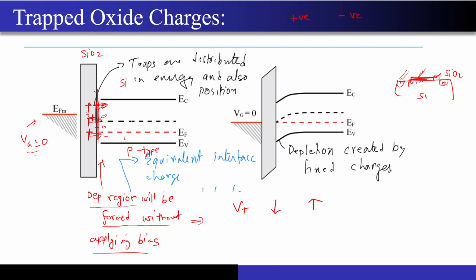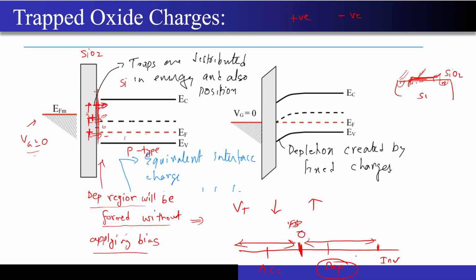What will happen? I will just give you a small hint. This is my accumulation region. Let's say this is under maybe a flat band condition. This is my depletion region, and after that somewhere here I will be getting the inversion. So this region completely that you are seeing over here is my depletion region, and this region is my completely accumulation region.